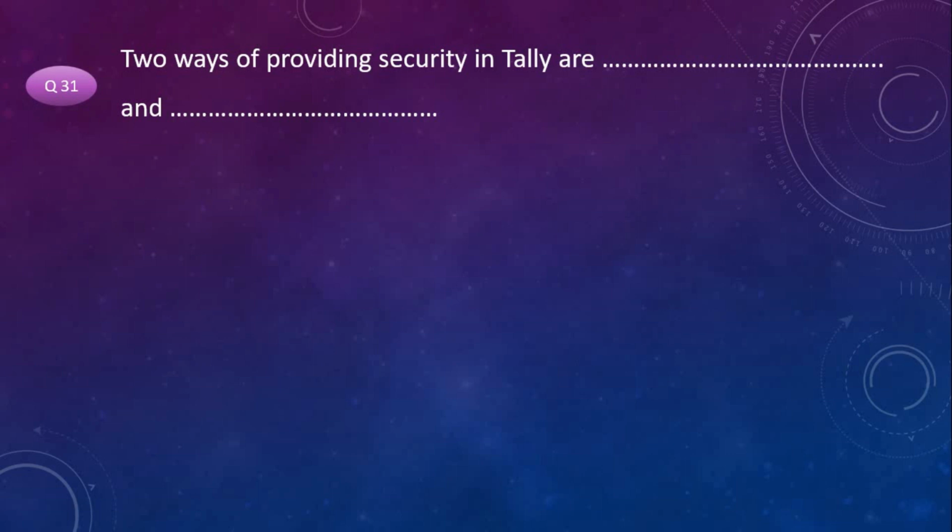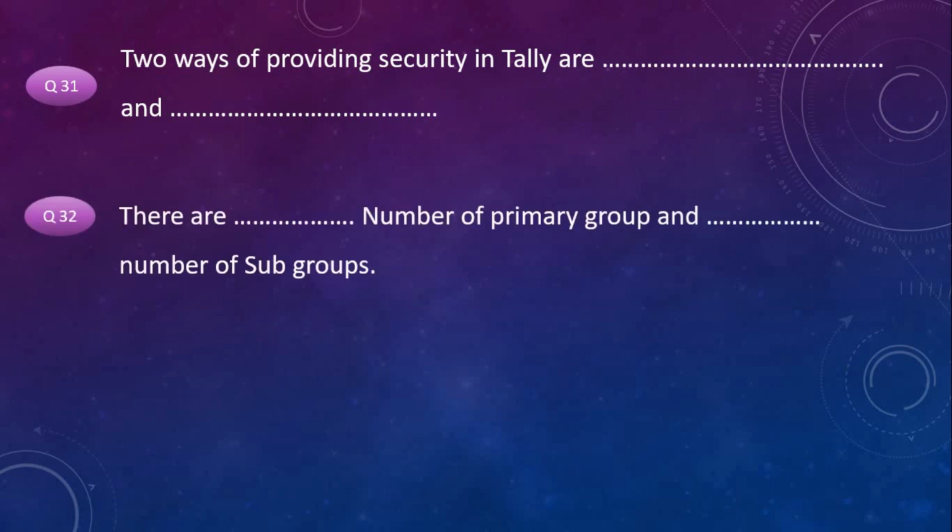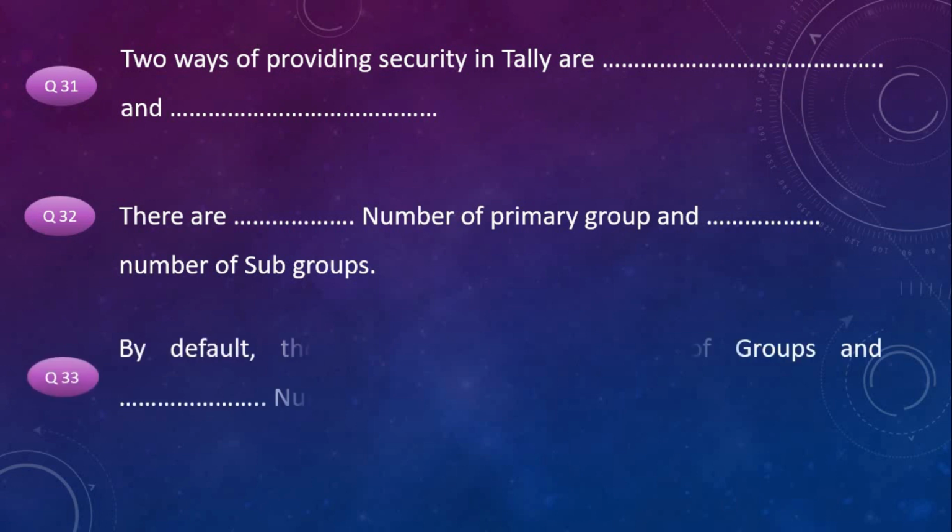Two ways of providing security in Tally are dash and dash. There are dash number of primary group and dash number of subgroups. Next one. By default, there are dash number of groups and dash number of vouchers. Hope you are writing the answers correctly. So shall we check for the right answers?